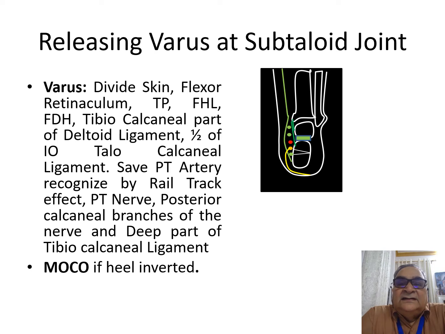Then you divide the tibiocalcaneal part of the deltoid ligament, not the tibiotalar, otherwise you will produce instability. Then you divide the medial half of the interosseous talocalcaneal ligament. If the calcaneum bone is inverted, then you do a medial open wedge calcaneal osteotomy, which is called the MOCO. So this is the operation which you do to correct the varus at the subtalar joint.